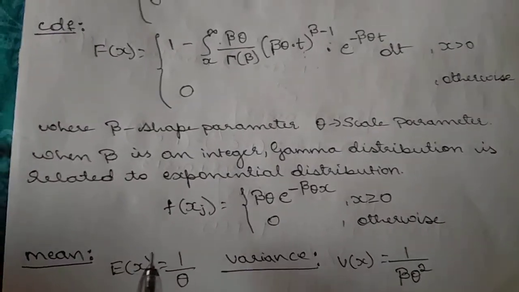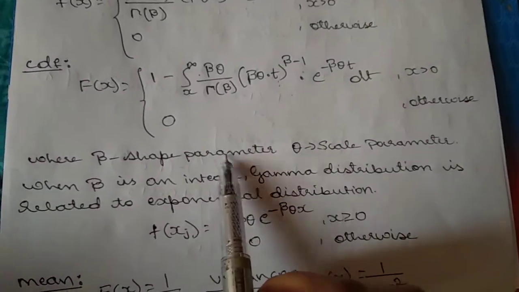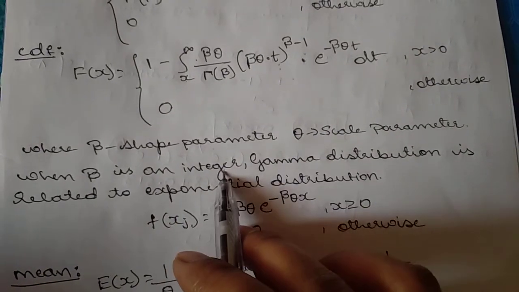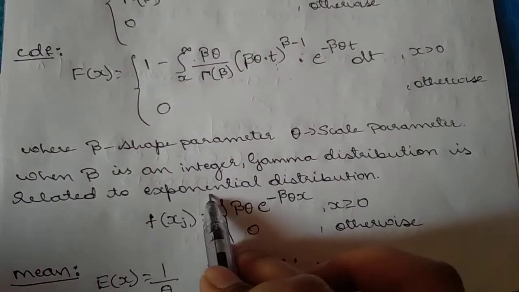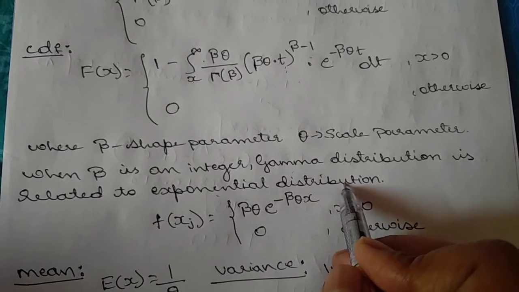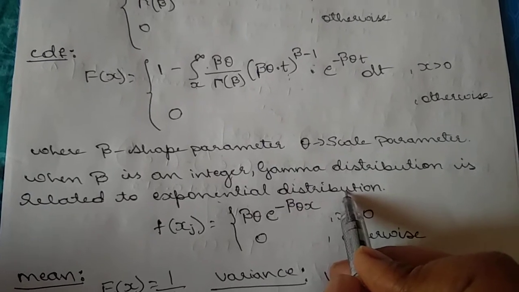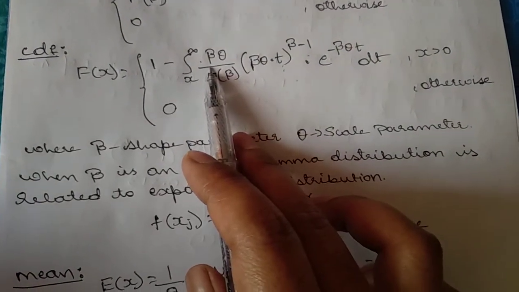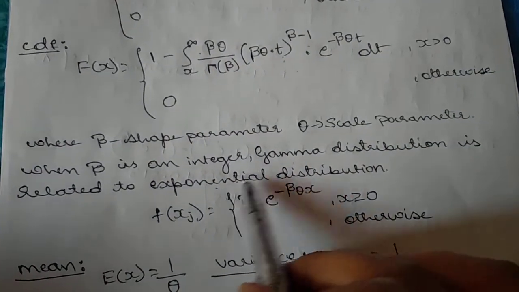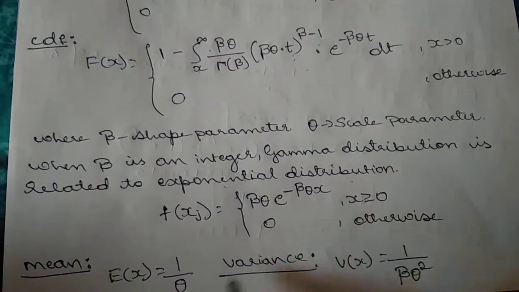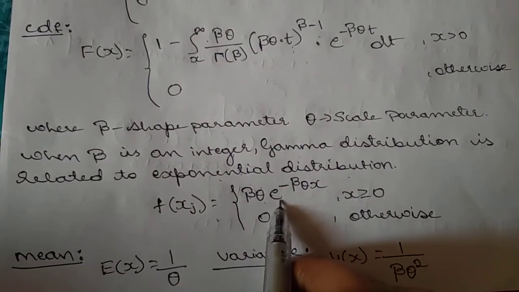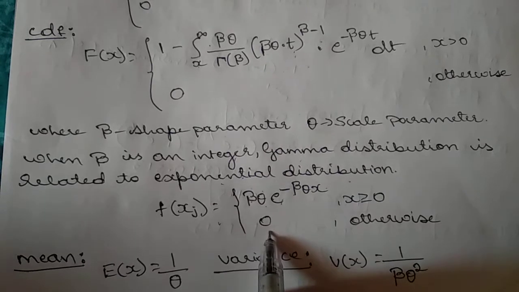Next, I have already told you beta is the shape parameter, theta is the scale parameter. When beta is an integer, gamma distribution is related to the exponential distribution. Till just now we have discussed the exponential distribution. If you take beta equals 1, then it is related to exponential distribution, and it is given as f of x equals beta theta e power minus beta theta x.